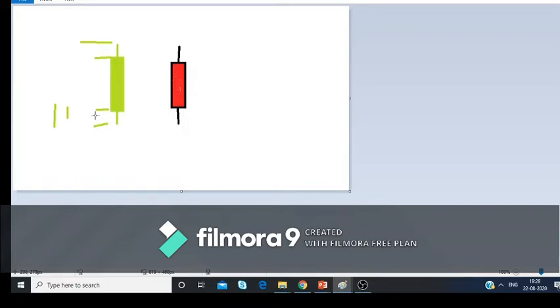When the candle starts forming, it forms some lows, it forms some highs, and at last it closes somewhere. If a candle has closed above the open, it will be green in color.